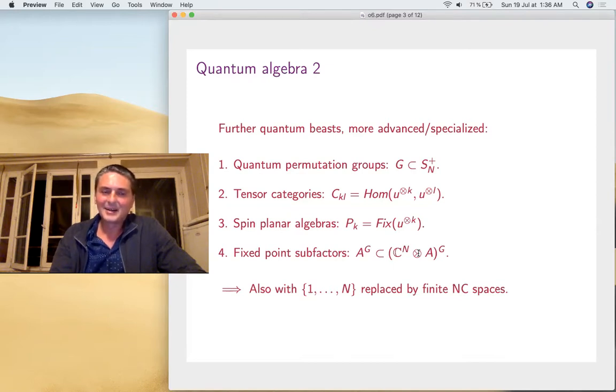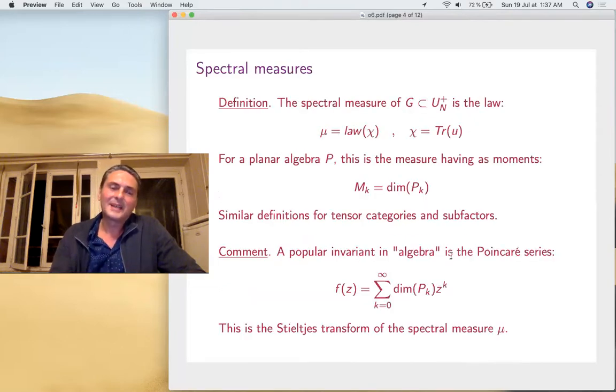So you can also restrict attention to the quantum permutation groups, tensor categories as before, but this time you consider the fixed points. So these are so-called spin planar algebras and correspond to this kind of fixed points of factors. Of course, you can extend these things. Everything is based on the permutation group, which is permutations of n points, and you can use an arbitrary finite non-commutative space instead. So only these two things.